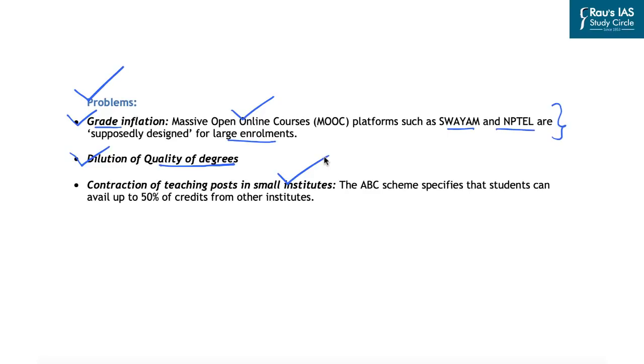Also, it is likely to reduce the teaching posts in small institutes. Now, it has been provided in the ABC scheme that students can avail up to 50% of their credits from other institutes. However, the number of teaching posts in any higher education institute are calculated on the basis of student enrollment numbers. And when a large fraction of the students will not enroll for the courses offered by them, it might result in the contraction of the teaching posts in some smaller institutes. Now, overall, this scheme has been appreciated in terms of providing the flexibility to the students to pursue courses outside their enrolled university.